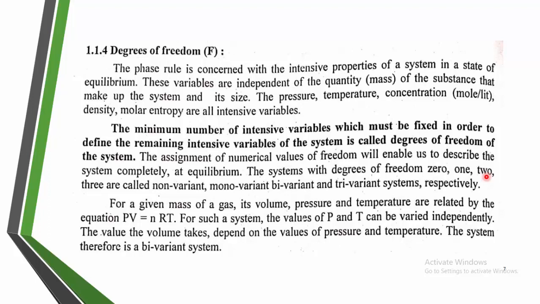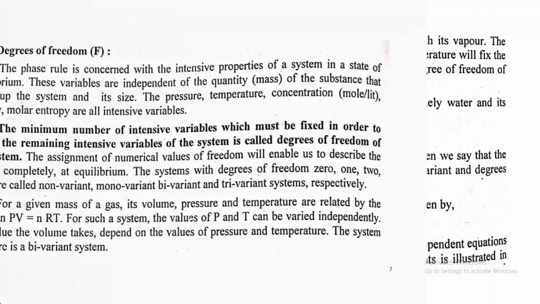We have to remember this to understand the degree of freedom. Systems with degrees of freedom 0, 1, 2 are called non-variant, monovariant, and bivariant. If it is 0, that is non-variant. If it is 1, that is monovariant. If it is 2, that is bivariant. If it is 3, that is a trivariant system, respectively.